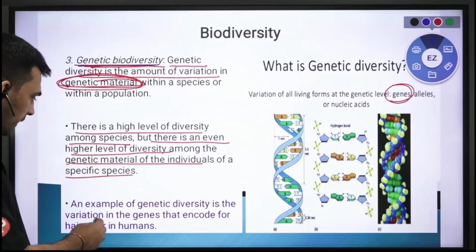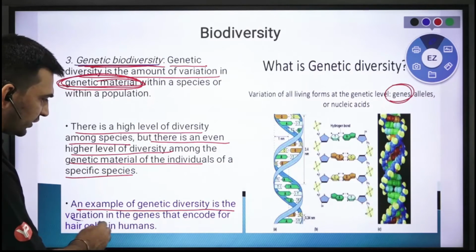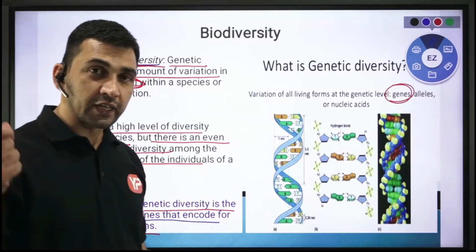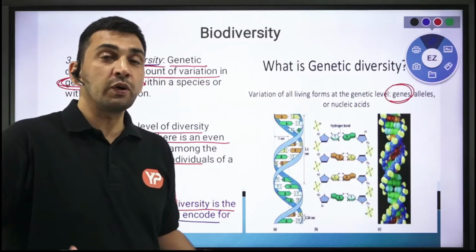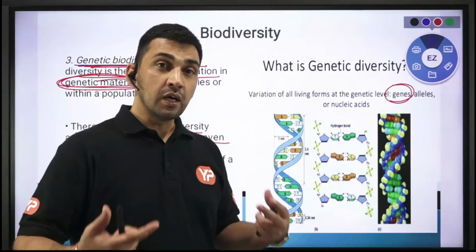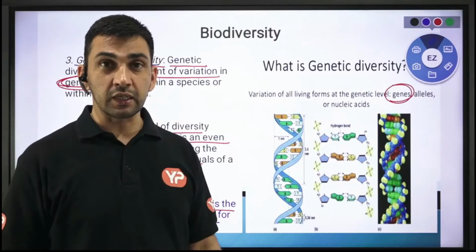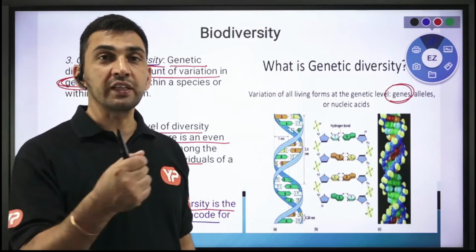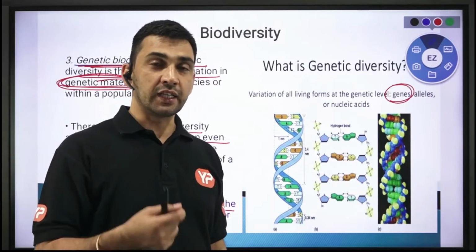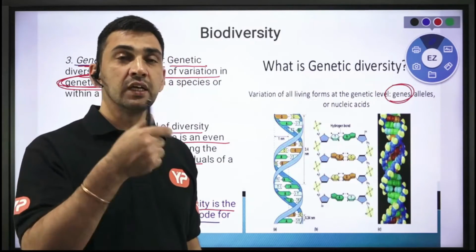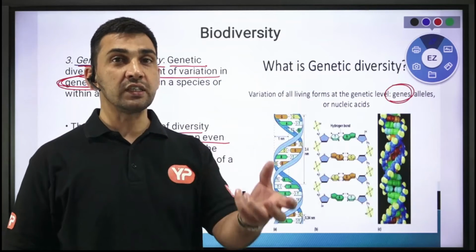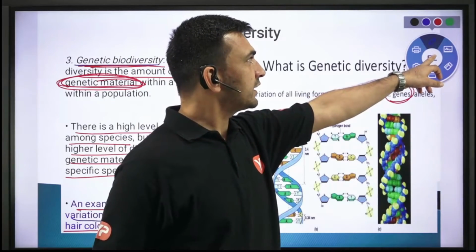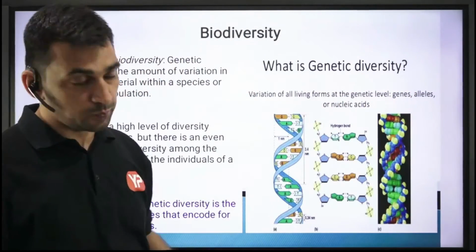For example, an example of genetic diversity is the variation in the genes that encode for the hair color in humans. For example, my hair color, your hair color could be different. What brings that particular hair color? Or maybe my hair color may not be the same as that of my son. So in that case, what brought that change in the hair color? The genetic material, the gene that is responsible for the hair, what is it doing? It is bringing that change in the color, right? So the genes, or the genetic material, is creating that diversity within the species, right?